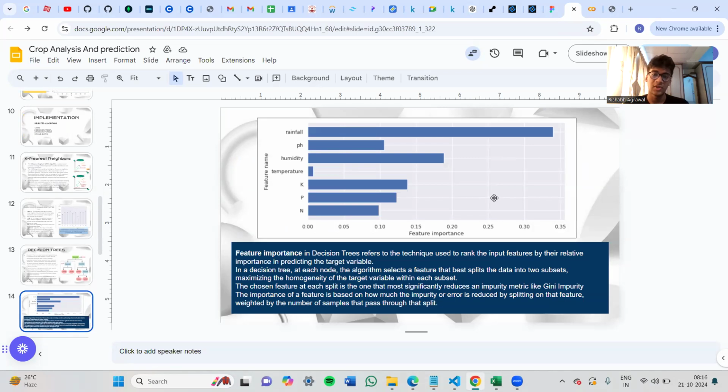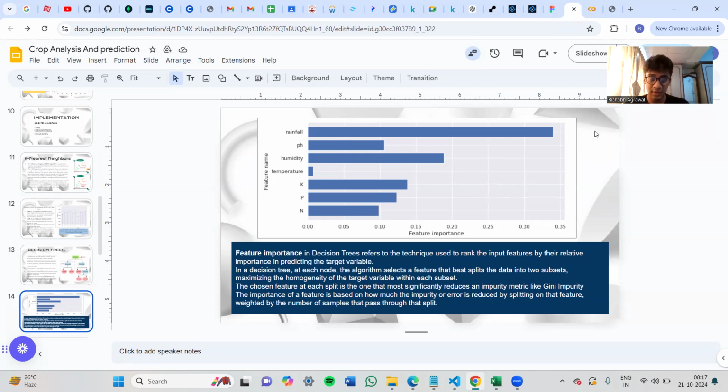Feature importance. Feature importance is a technique used to rank the input features by their relative importance in predicting the target variable. At each node, the algorithm will select the feature which best splits the data into subsets, maximizing the homogeneity of the target variable within each subset. The chosen feature is the one which significantly reduces the impurity metric, such as Gini impurity. The importance of a feature is based on how the error is reduced by splitting on that particular feature, weighted by the number of samples that pass through the split.